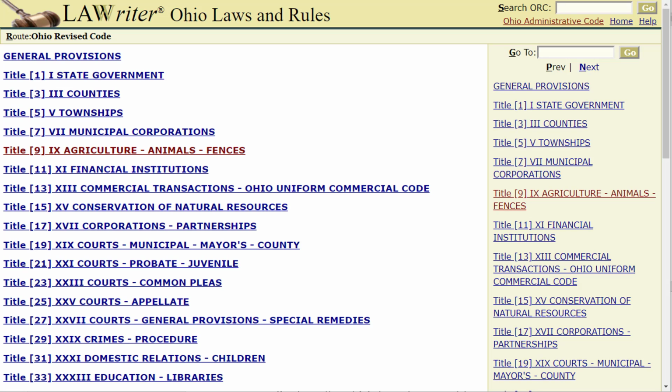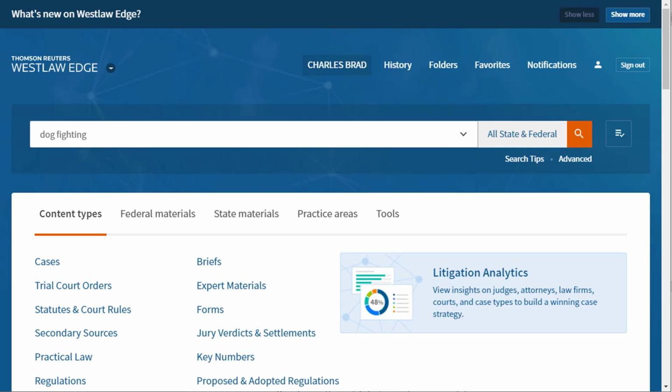Hi again. So a huge way to save time is to search and then filter. If you are searching on the official website for Ohio's statutes, then you've already filtered. You filtered out secondary sources, you filtered out case law, you filtered out regulations. You're looking at just statutes. But when you search on Westlaw or Lexis and you use the search bar, you're not really filtering out.